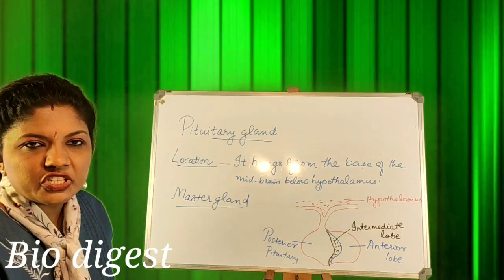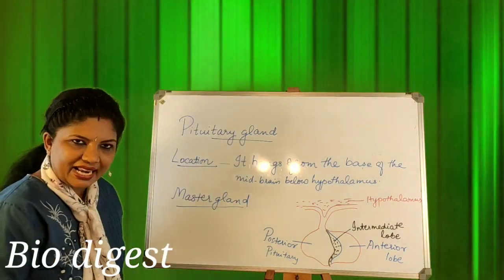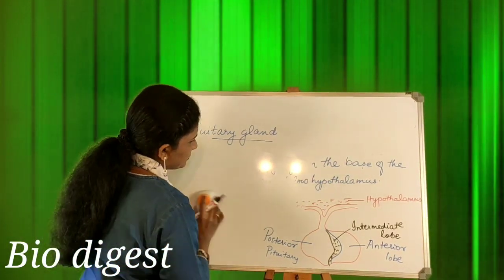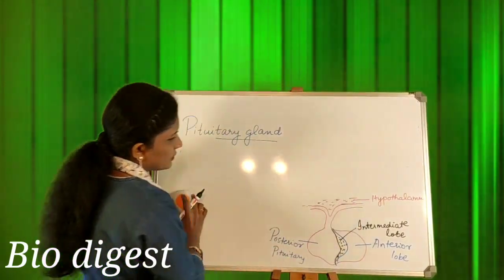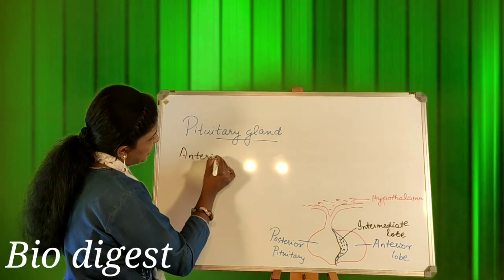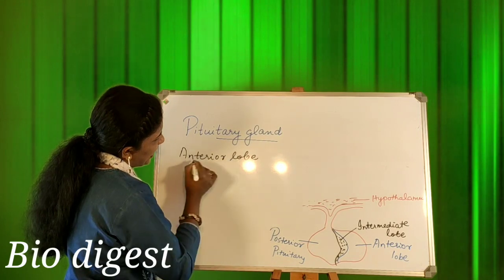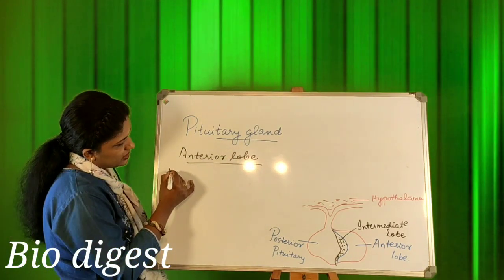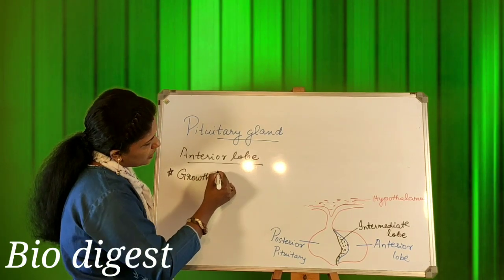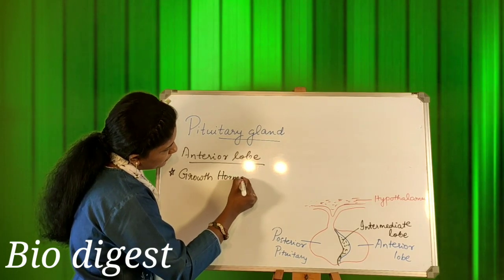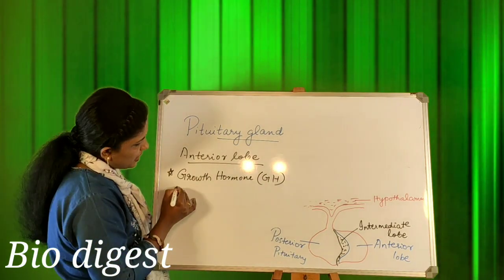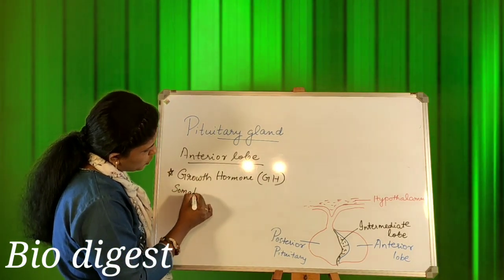Now coming to the secretions, the so-called hormones of the pituitary gland. We will divide them according to the lobes. First, the anterior lobe. Which are the hormones secreted by the anterior lobe of the pituitary gland? The first hormone secreted by the anterior lobe is what is known as growth hormone, which is represented as GH. Otherwise, it is also called somatotropin.